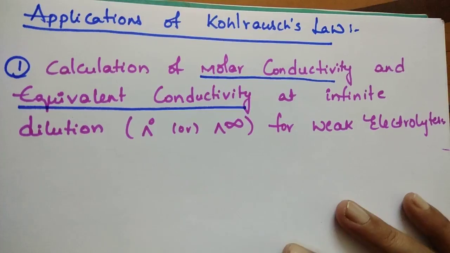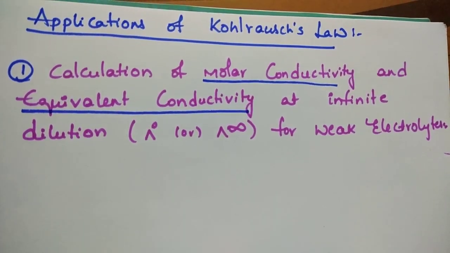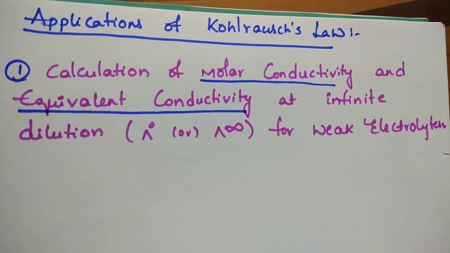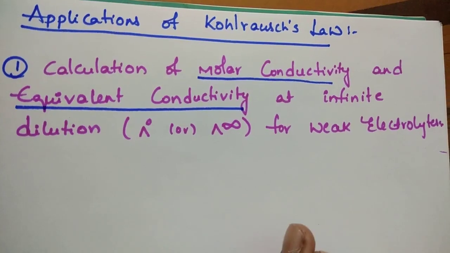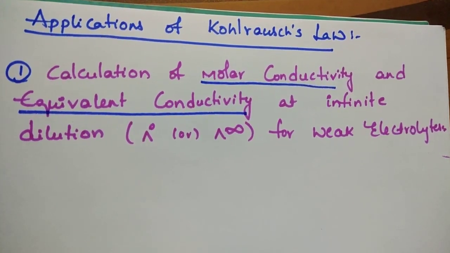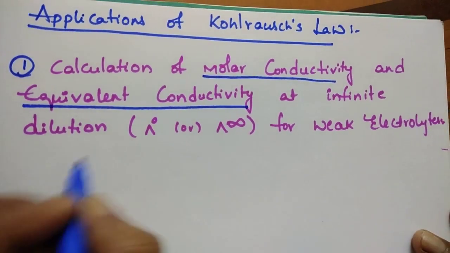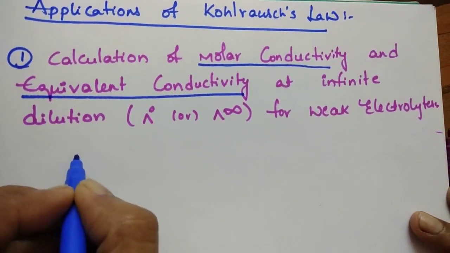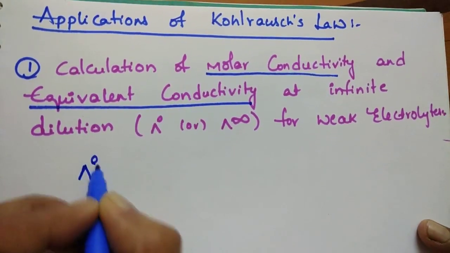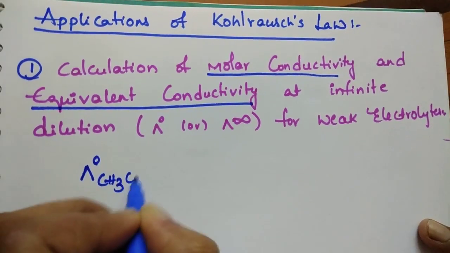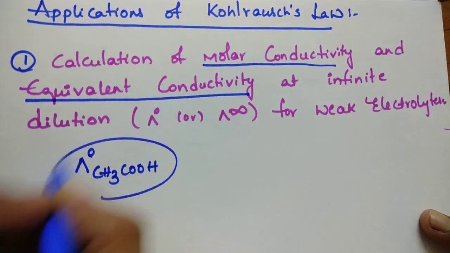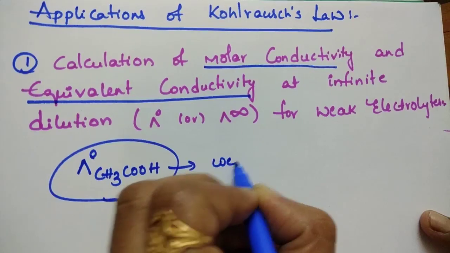Therefore, using Kohlrausch law of independent migration of ions, it is possible to calculate molar conductivity as well as equivalent conductivity at infinite dilution. Suppose we want to find the molar conductivity at infinite dilution for acetic acid. How to find it? This is a weak electrolyte.